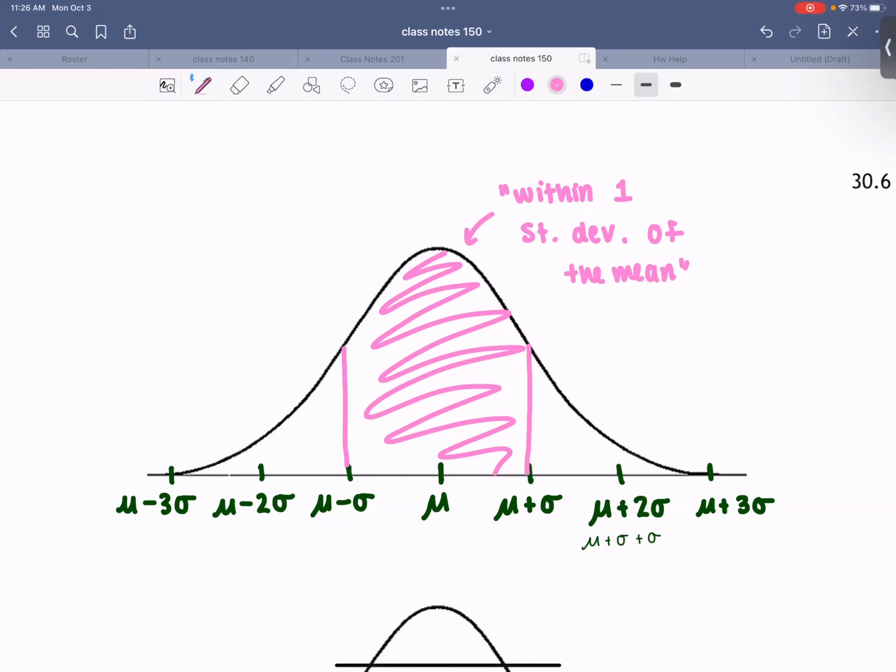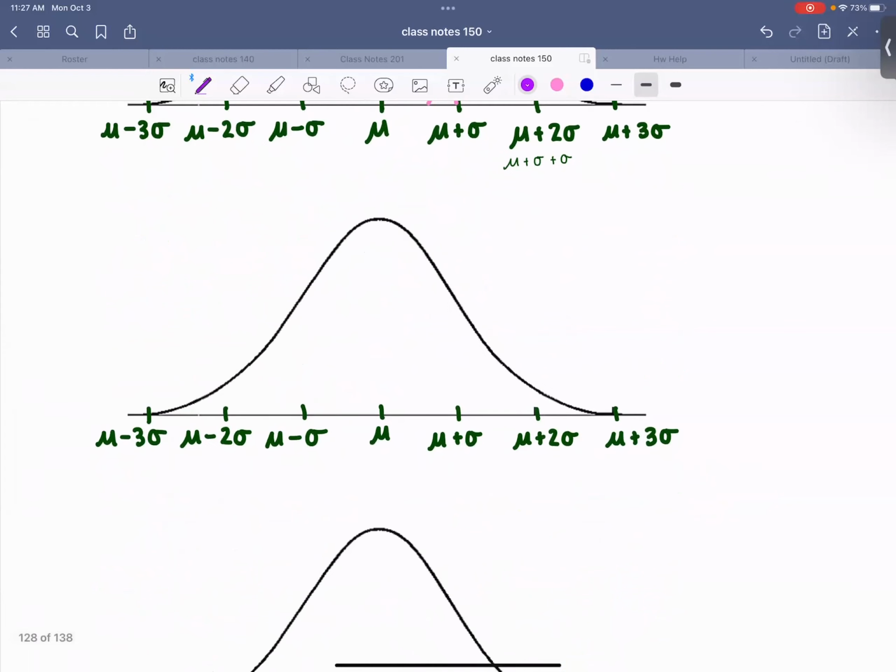mean, okay? Now, there is a way to kind of prove this mathematically. It takes a while, but the normal distribution is used so often that it's just known that 68% of the entire data lies within 1 standard deviation of the mean. So it's generally known that 68% of all the data of everything underneath this histogram or that line is between those 2 values.